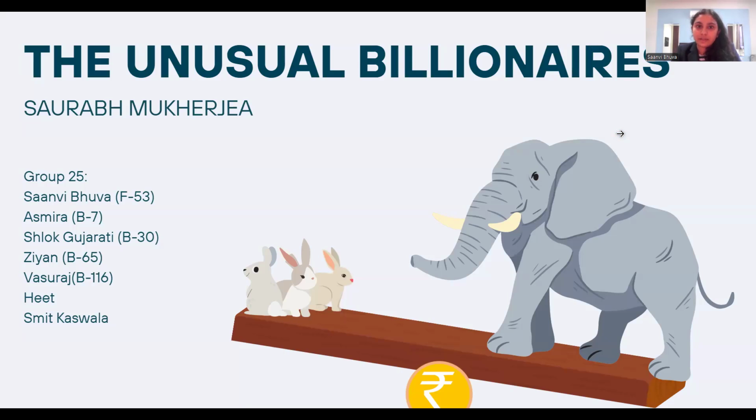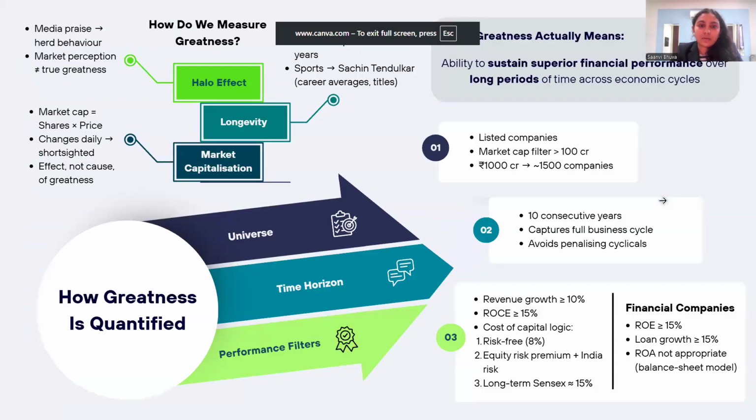And today we're going to present our analysis on the book The Unusual Billionaires by Saurabh Mukherjee. So the first theme is how greatness is defined. We can define it by its market cap, but that's not an effective measure as it's an effect, not a cause of greatness. So an objective method to classify greatness is the ability to sustain superior financial performance across long periods of time across different economic cycles.